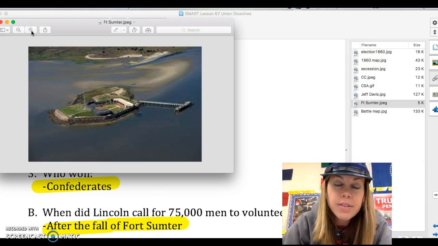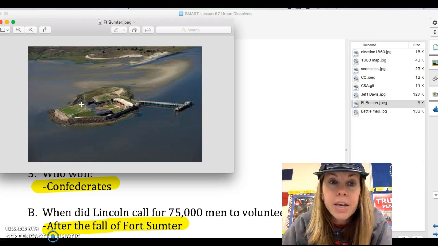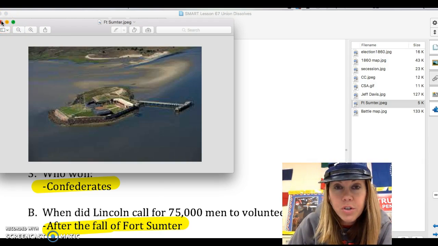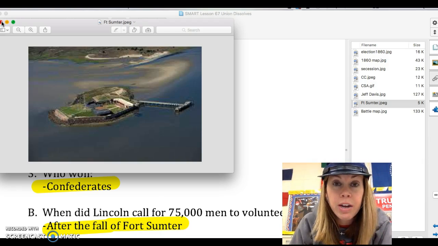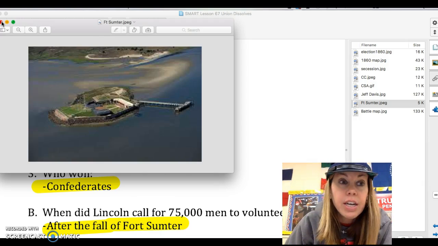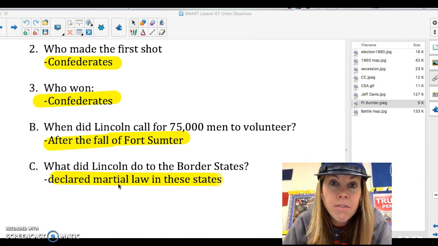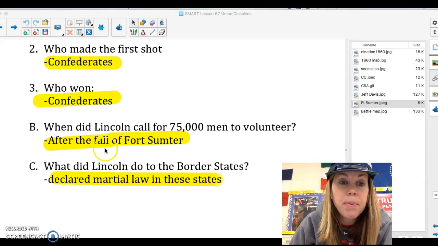The deal is that they're going to start running out of food, and the South Carolinians are going to prevent any food from coming in. So they're going to need food, and Lincoln's going to want to feed these hungry people. And the Confederates tell Lincoln, hey, this is our territory now. You need to stay the heck out. All right. So it says Lincoln calls up 75,000 men to volunteer once we start to see the secession happen after the fall of Fort Sumter.